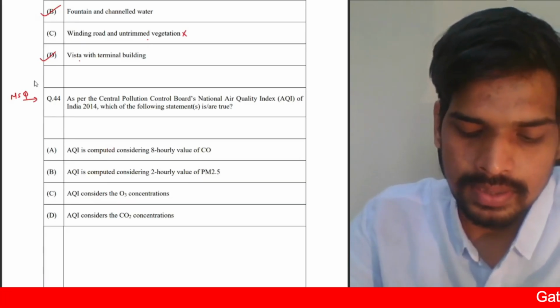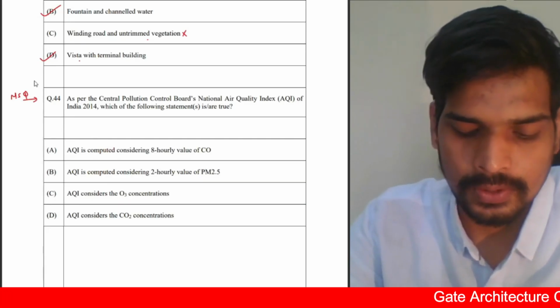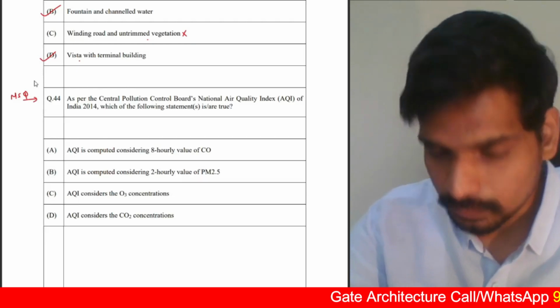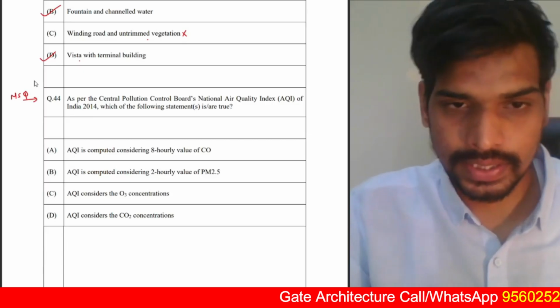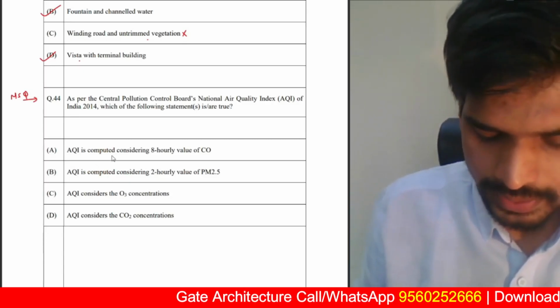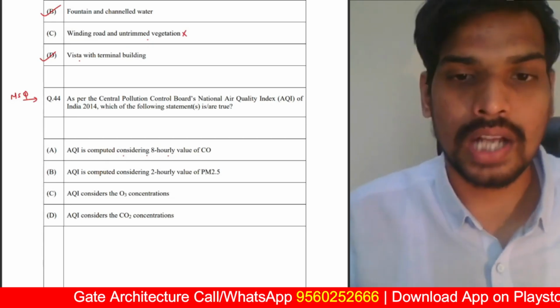As per CPCB, Central Pollution Control Board's National Air Quality Index of India 2014, which of the following statements is or are true? You need to know what is air quality index and how is it measured. From the given options, let us go through one by one. Air quality index is computed considering 8 hourly value of carbon monoxide.